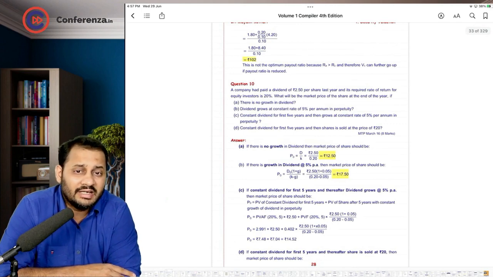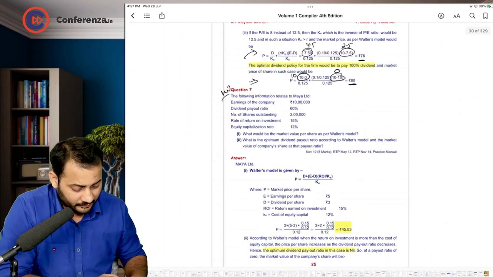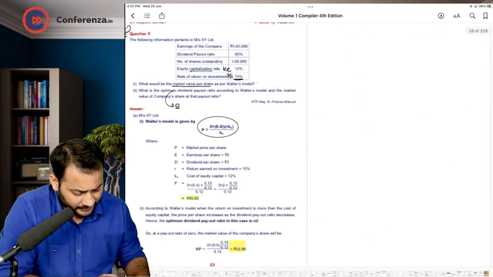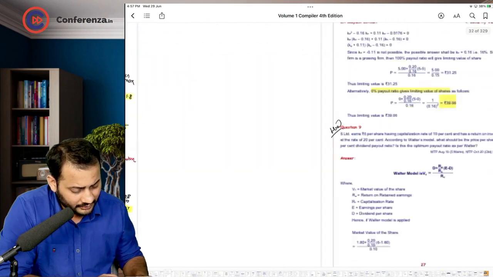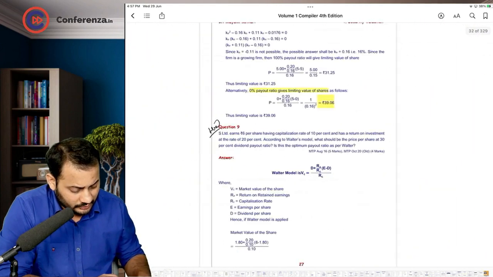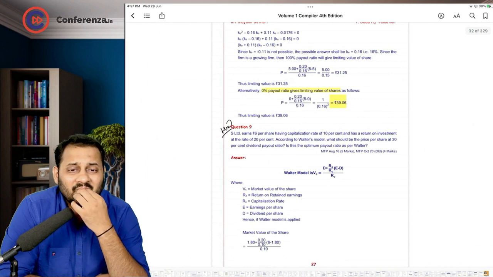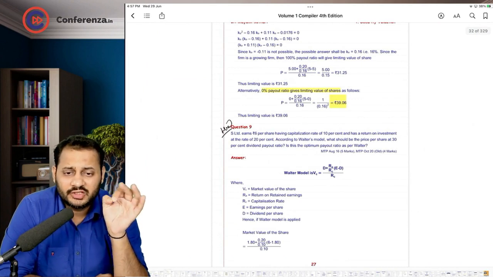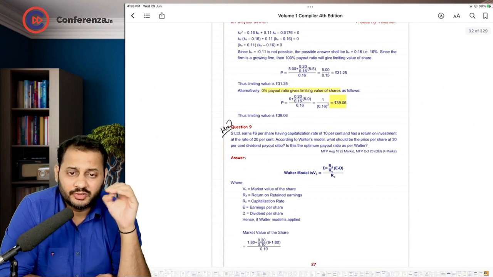But I didn't find any question that they have asked except for the optimum dividend payout ratio. Let me check once again. No. So all in all, what I want to say is these questions are not that important. So don't focus on it from this point onwards.